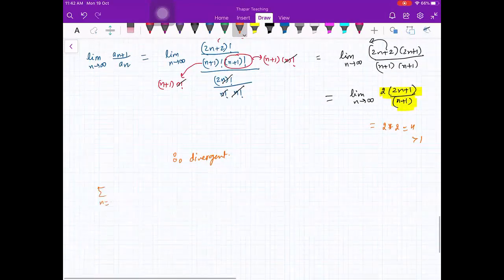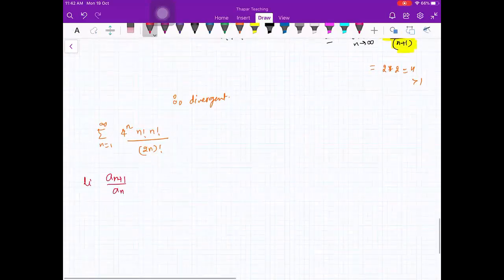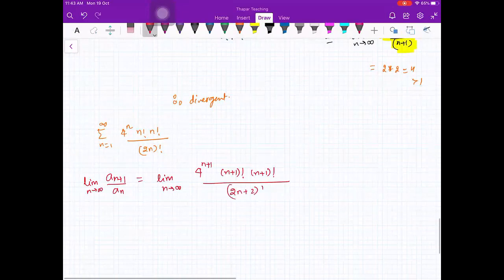Here, n from 1 to infinity, 4 raised to power n factorial upon 2n factorial, right? Again, here you see an plus 1 upon an, limit n going to infinity. So that will be limit n going to infinity, 4 raised to power n plus 1 factorial, n plus 1 factorial divided by 2n plus 2 factorial. Fine. So this is divided by, this is your an plus 1 divided by an, 4 raised to power n